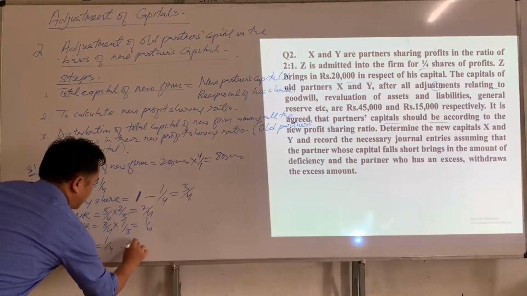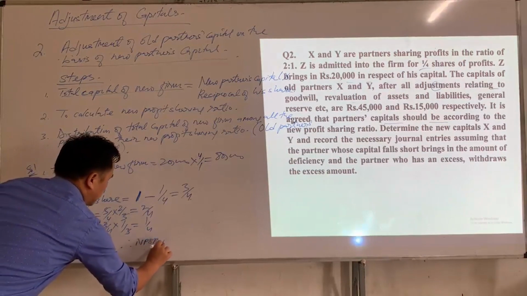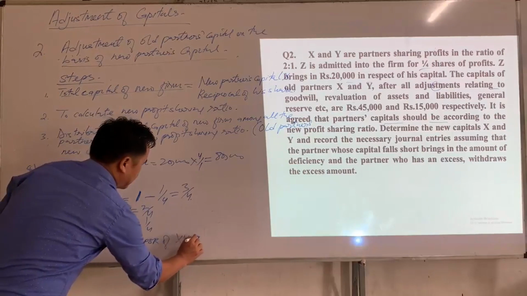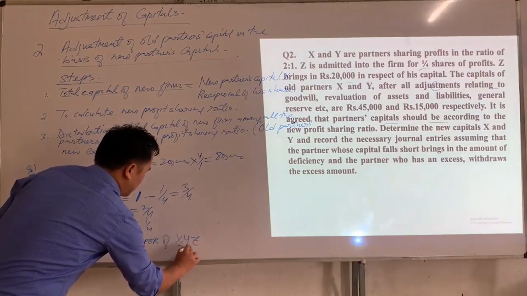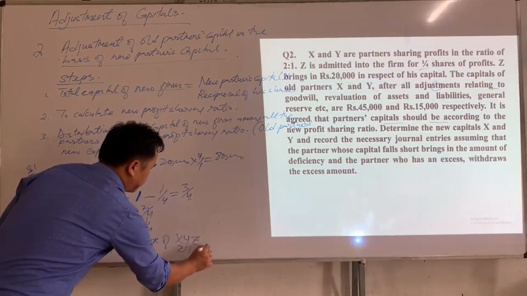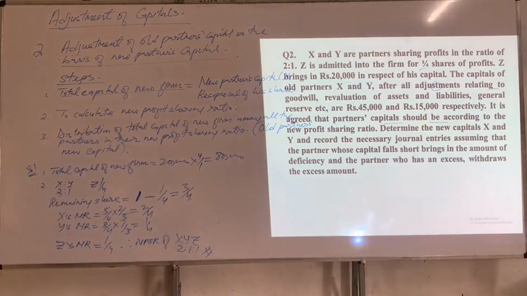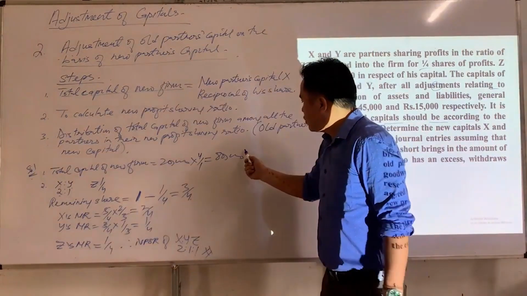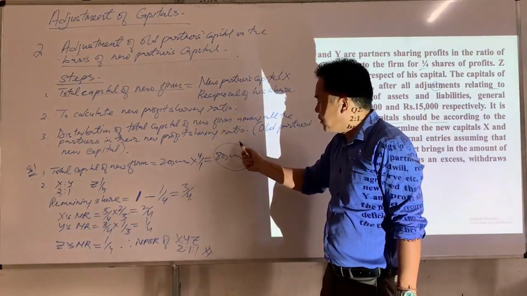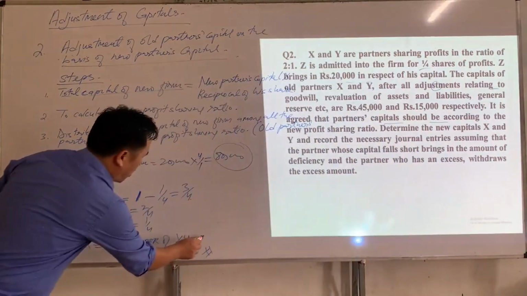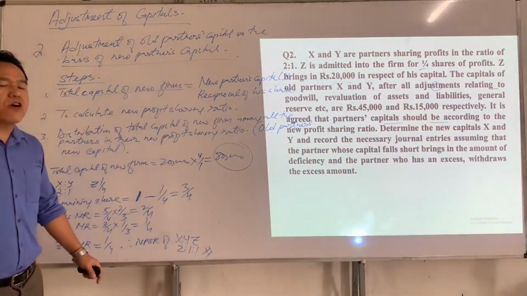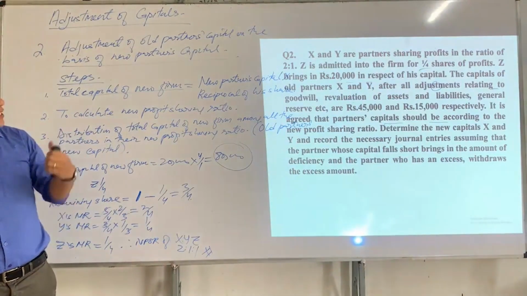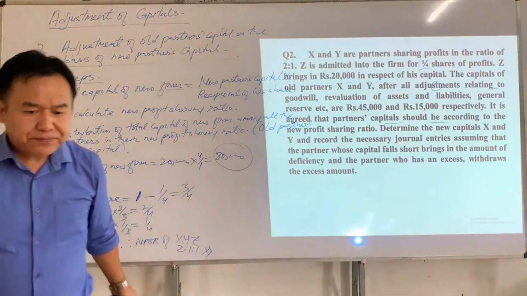So therefore, new profit sharing ratio of X, Y and Z is 2:1:1. Now what we have to do is, the final step is distribution of total capital of new firm among all partners in their new profit sharing ratio. By doing this, we will get all partners' new capital. Okay?